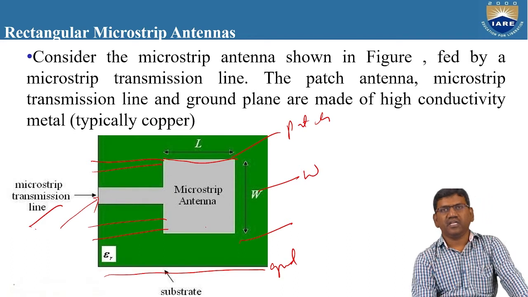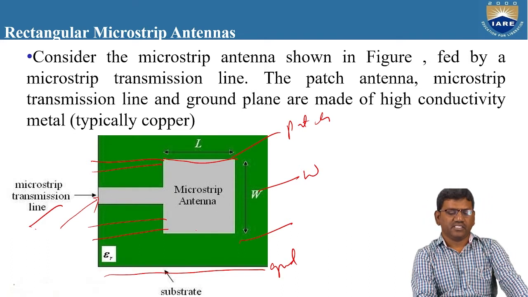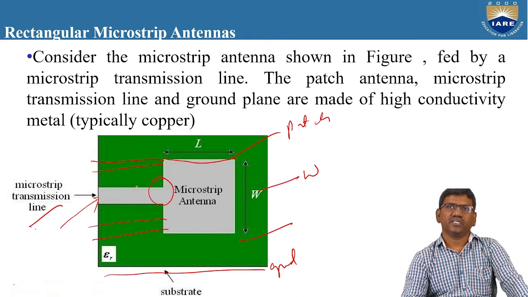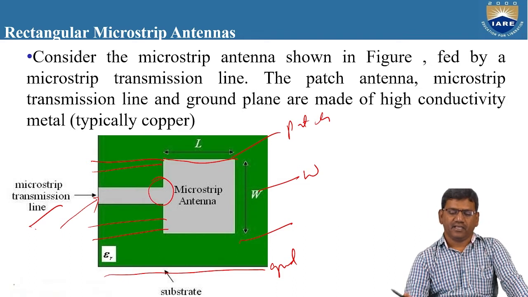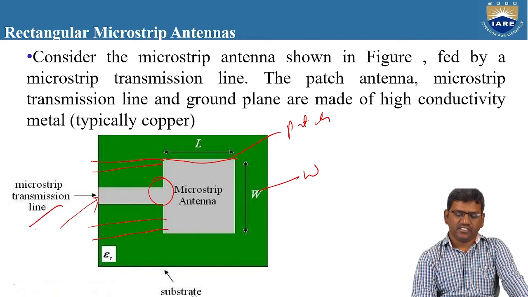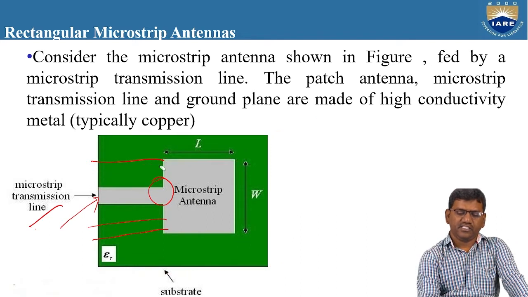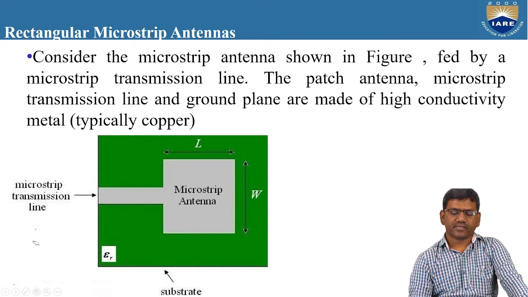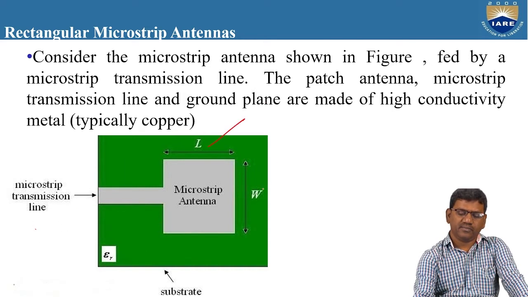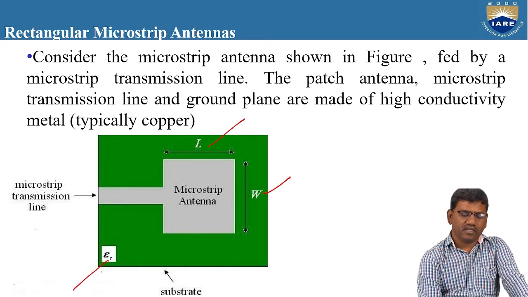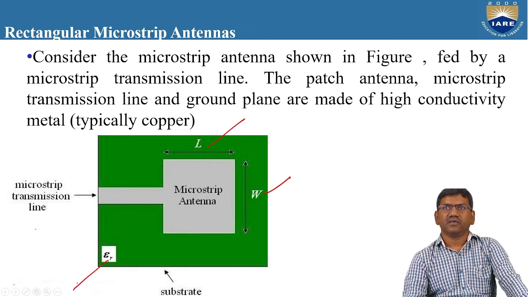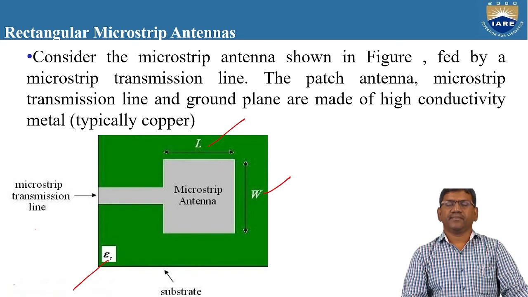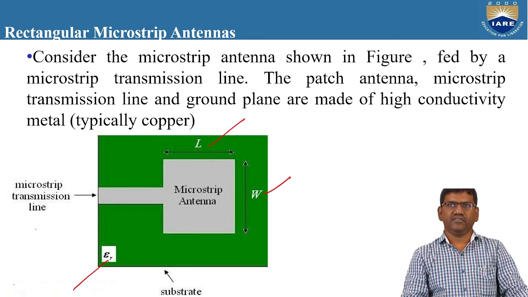So according to our requirement, according to the impedance matching, only we need to decide where this feeding of the transmission line has to be given to the patch antenna. And overall, the radiation efficiency of this patch antenna depends upon the value of L, depends upon the value of W, and depends upon the value of epsilon r. Right? So these are the three parameters which will decide the radiation efficiency.